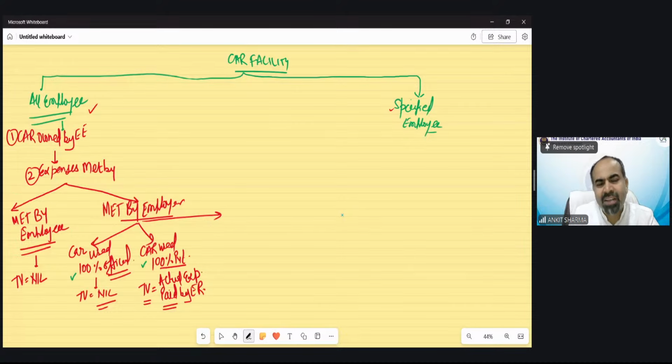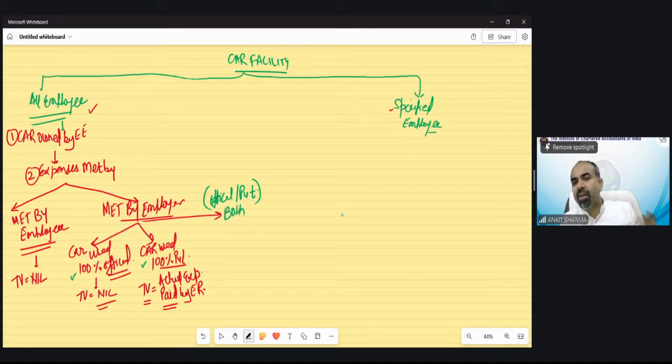For some days, definitely he's going to take the car to the office. So practically the maximum cases are the third one, which is for both purposes, official and private. And there is no percentage defined. Whether it's 20-80, 80-20, 30-70 or 70-30, this case would be applicable. There is no requirement of 50-50.